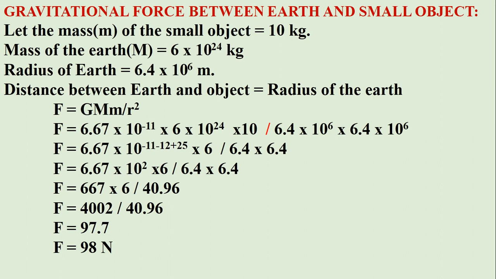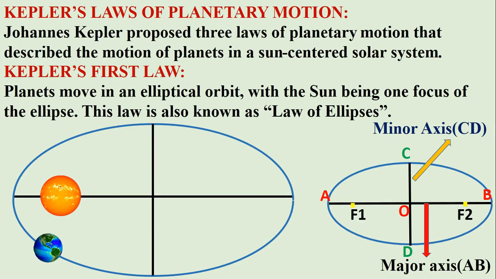Dear students, now we talk about Kepler's laws of planetary motion. Johannes Kepler was very much interested in getting knowledge about the planets. So he observed the motion of planets and proposed three laws which deal with the motion of planets around the sun. Kepler's first law says that all the planets move in an elliptical orbit, where the orbit is an imaginary line, with the sun being one focus of the ellipse.